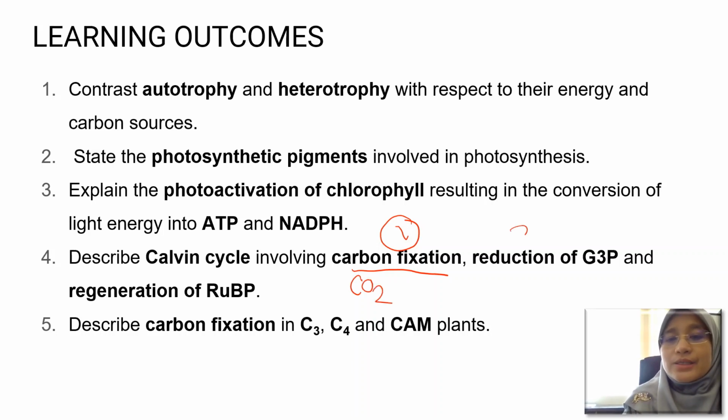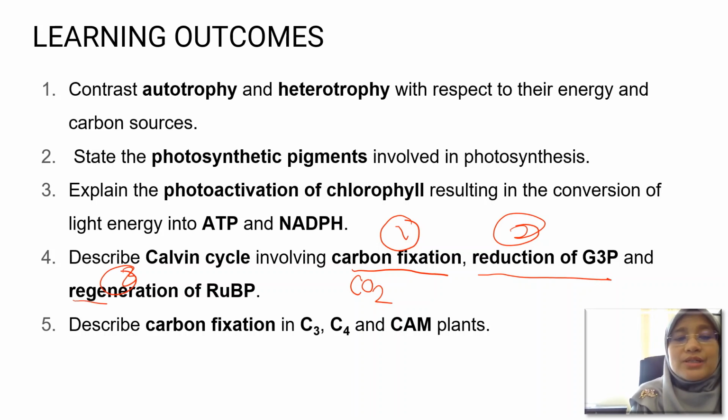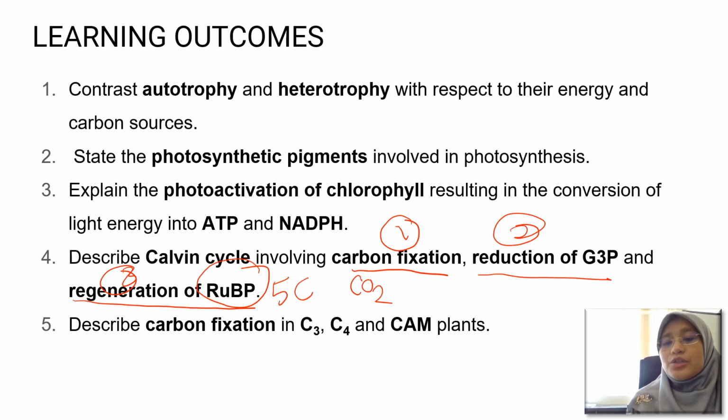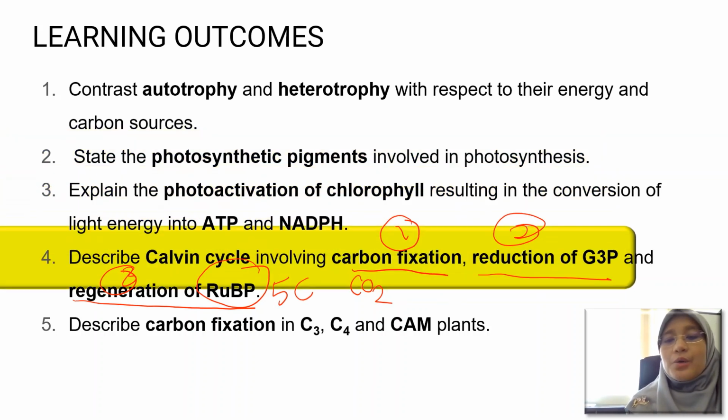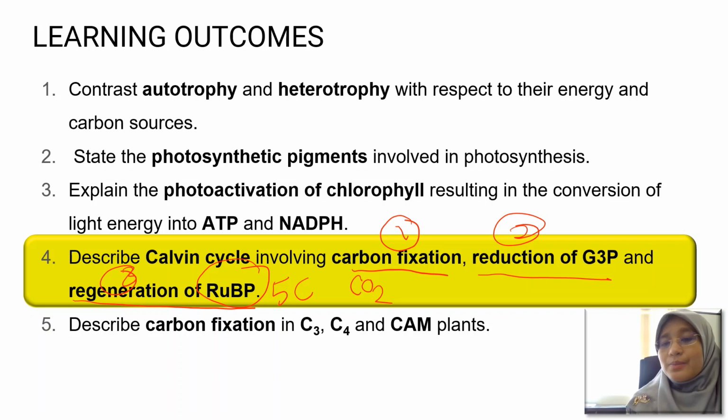And then the second phase is the reduction phase. In this stage, two molecules of G3P will leave the cycle to produce one molecule of glucose. And then the third stage is the regeneration of RuBP. RuBP functions as the carbon dioxide acceptor, and RuBP is a 5-carbon sugar. So these are the learning outcomes of the subtopic dark reaction, or the Calvin cycle.